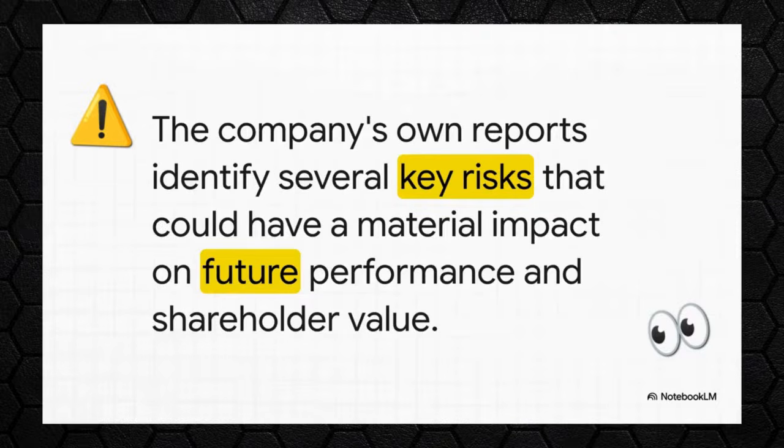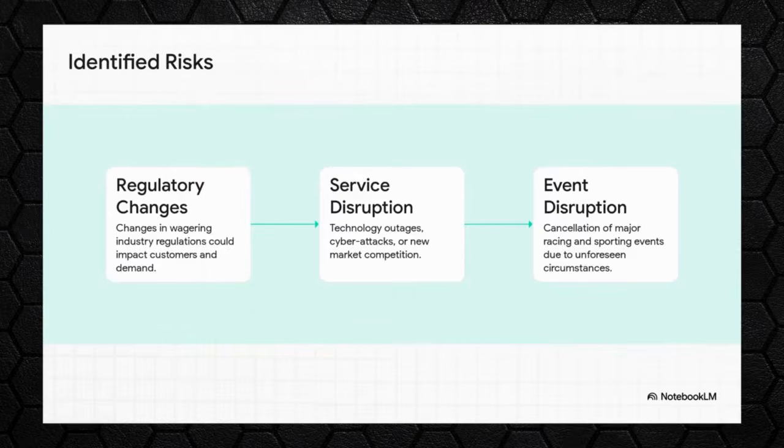And one of the great things about public companies is they're required to be really transparent about the risks they face. So we can look directly at their own reports to see what could potentially slow them down. This isn't just speculation. This is the stuff that probably keeps their board of directors up at night. They basically group their key risks into 3 main buckets. First up, regulatory changes. The wagering industry is super regulated, so any new laws like restrictions on advertising could hit their customers and, by extension, hit them.